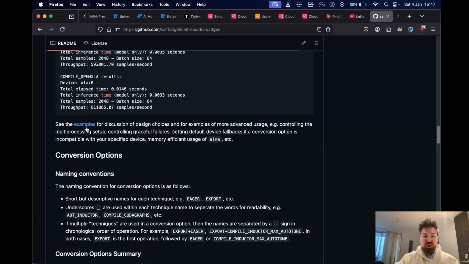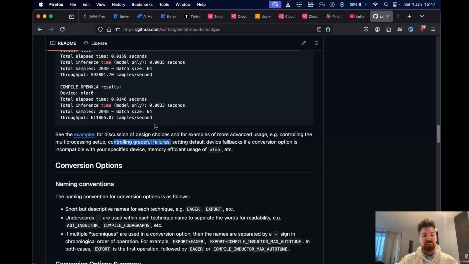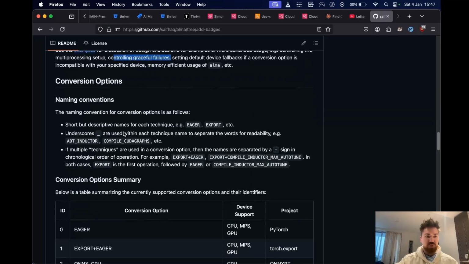We have a lot of documentation in our examples about advanced use cases, because you can have a multiprocessing setup to ensure that each process is run in a self-contained child process to avoid contaminating the torch state. We have the optional graceful failures, device fallbacks. There's a bunch of interesting stuff that we discuss in the documentation, and I'll talk about that in the second half of the video, but the first half is just a general overview.